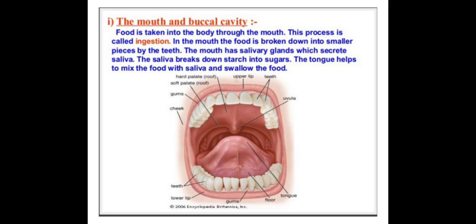The mouth has the salivary gland which secretes saliva. The saliva breaks down starch into sugar. Now in our mouth there is also saliva. This saliva helps us to break down starch into sugar. And in the mouth there is the tongue. The tongue helps us to mix the food with saliva and swallow the food.